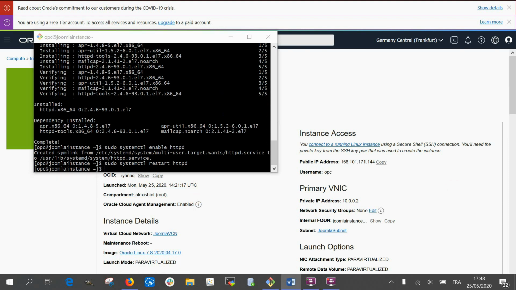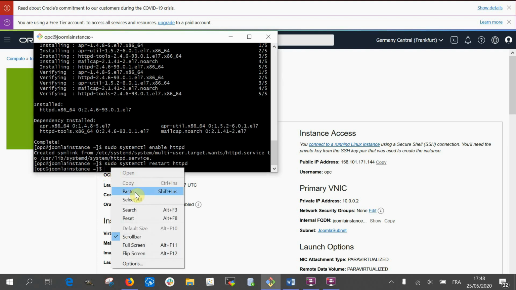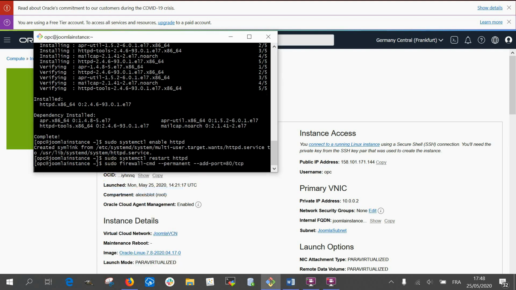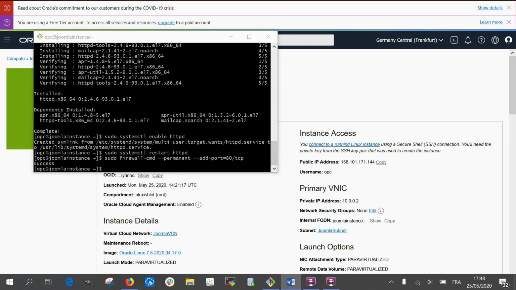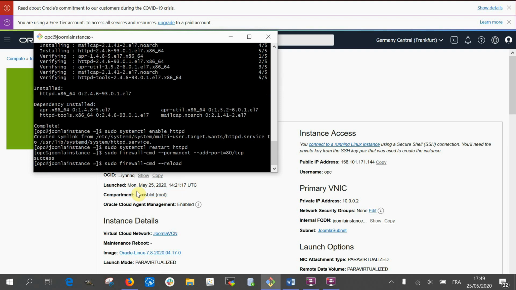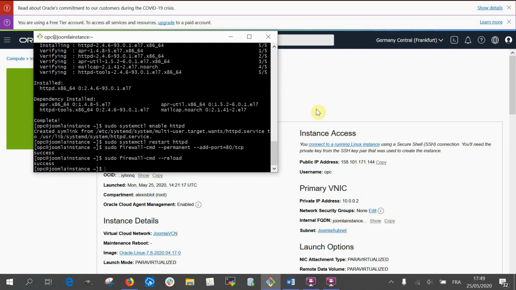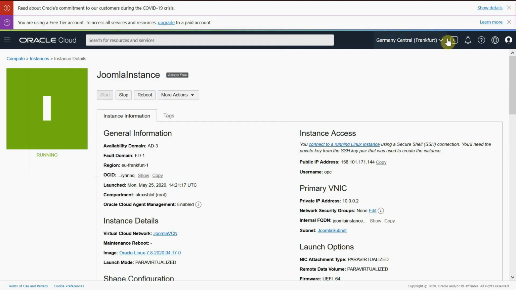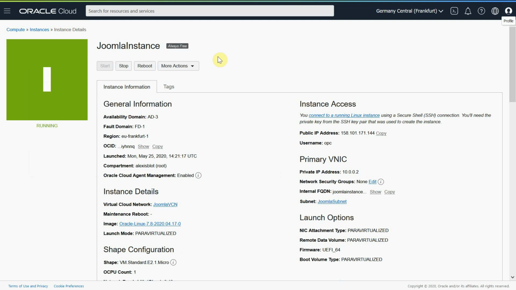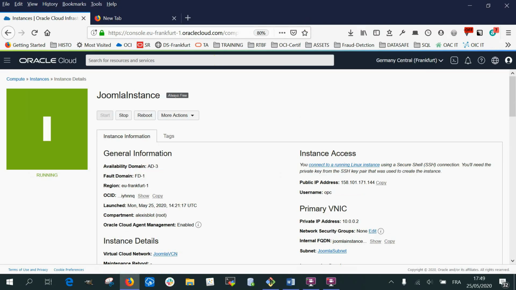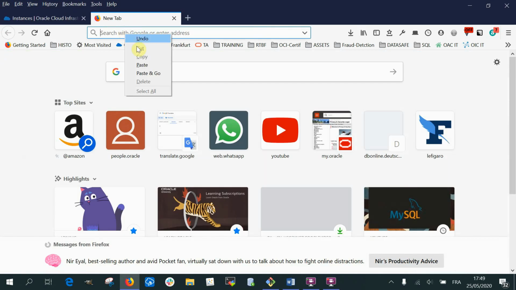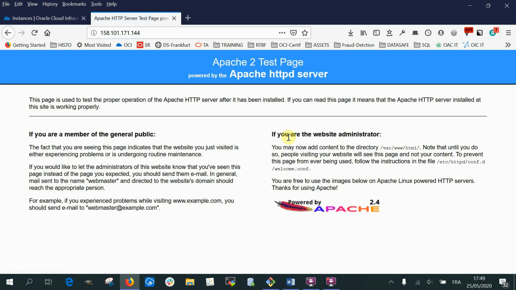Alright. Then we need to open port 80 of the instance and reload the firewall. Here we go. So now if we put the IP in the browser, we should be able to see the Apache web server. Here we go.